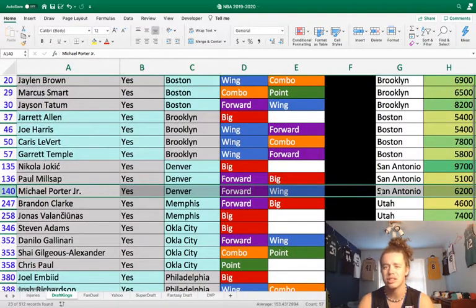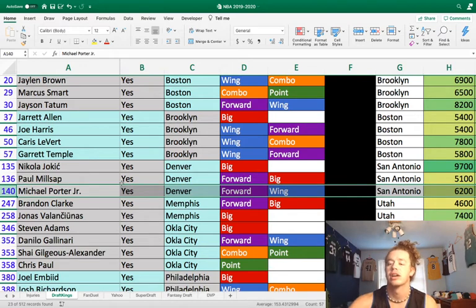today? DeMar DeRozan? DeMar DeRozan isn't good at defense. Rudy Gay is, but he's kind of old, kind of washed. He's not quick enough to keep up with Michael Porter anymore. So I just don't see anyone who's really going to be able to stop him if he gets in the zone again. So I think Porter's in a very good spot today, and I like his price tag, and I like what I'm expecting the ownership to be on Michael Porter Jr.